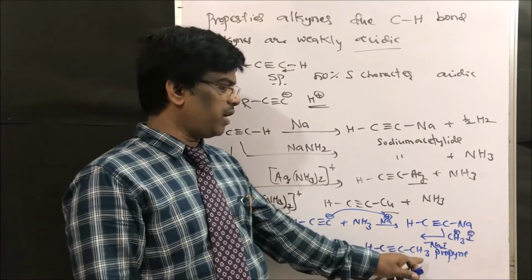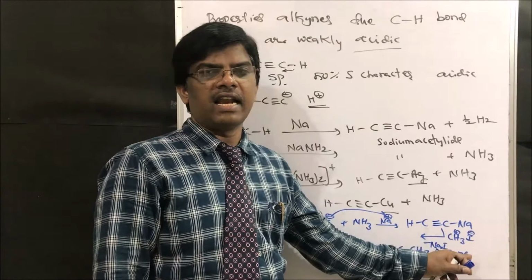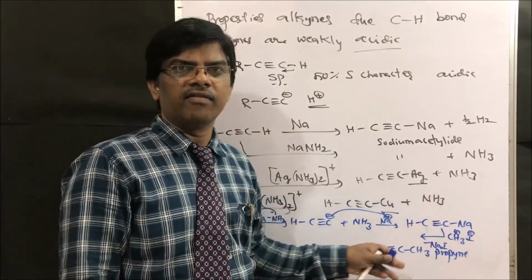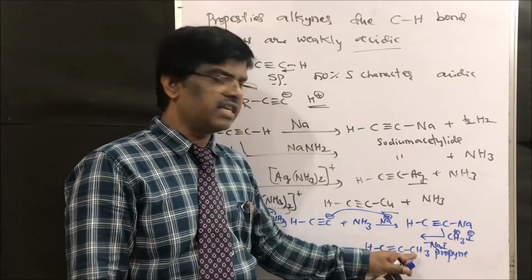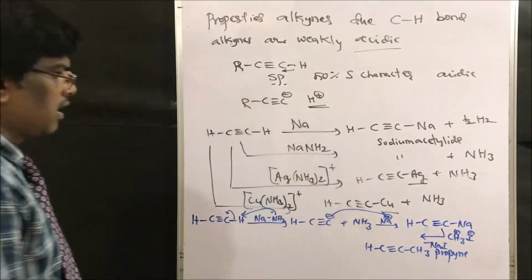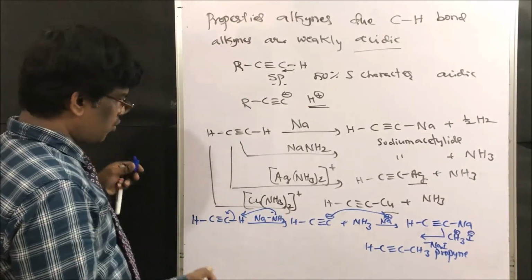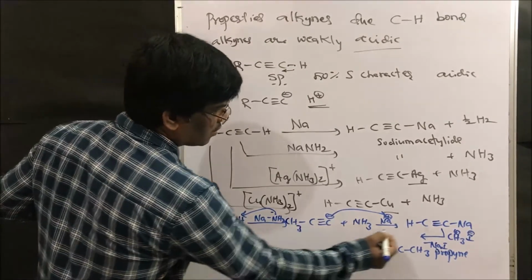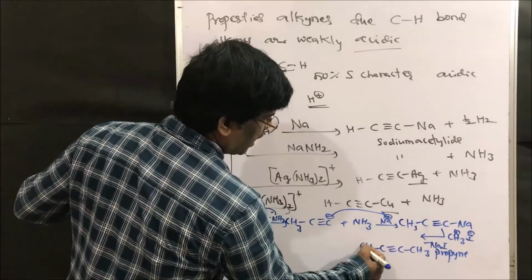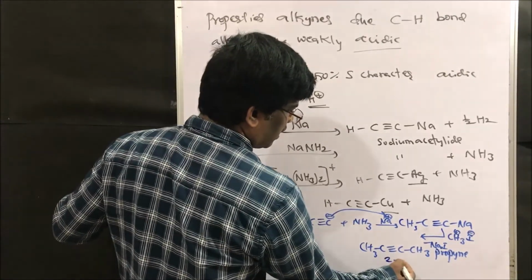Chain elongation can be done using sodium amide followed by methyl iodide like this, or ethyl iodide, whatever the iodide you use, it takes up that alkyl group to give chain elongation alkynes. Right, friends? So this is how it gives chain elongation compounds. So if CH3 is here, we are going to get 2-butyne. So here, if it is CH3, we are going to get 2-butyne,